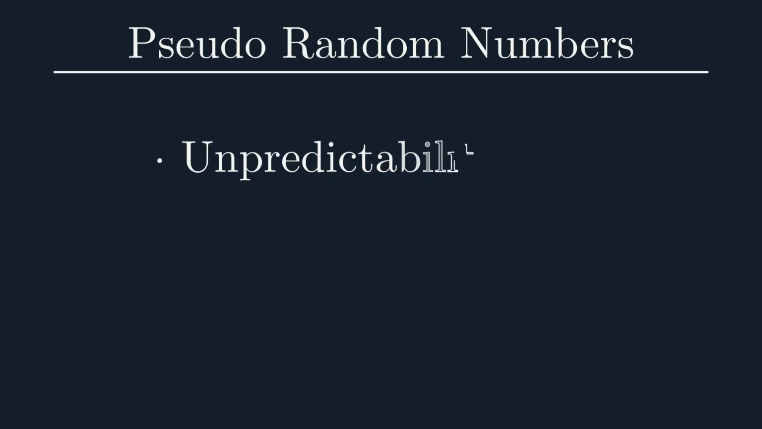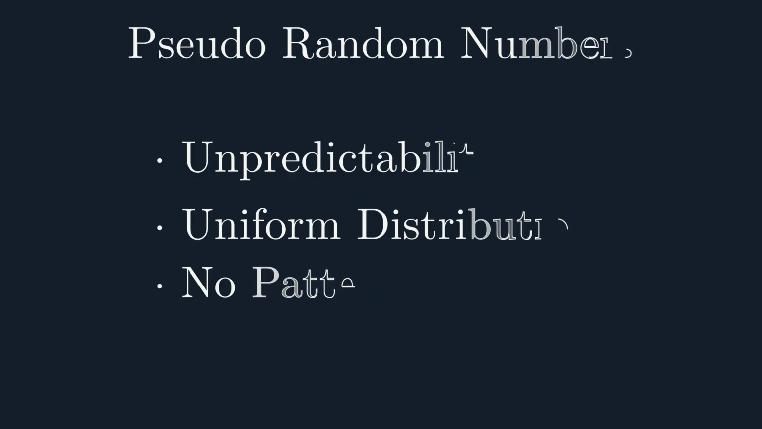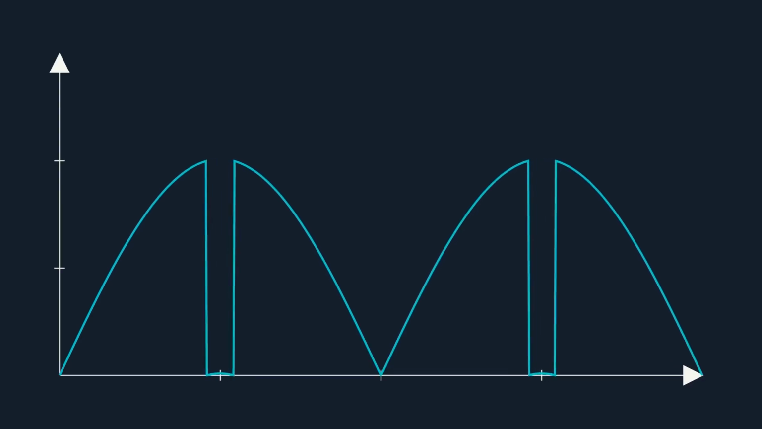We basically need some way to generate numbers based on the following simplified criteria. Unpredictability, meaning that close numbers give vastly different results. A uniform distribution over our specified range of numbers. And also no patterns that can be exploited. Considering these criteria, the fractional part of a sine function might be a decent starting point.